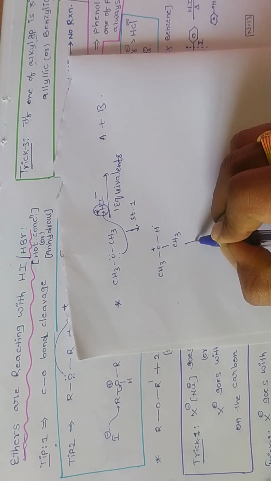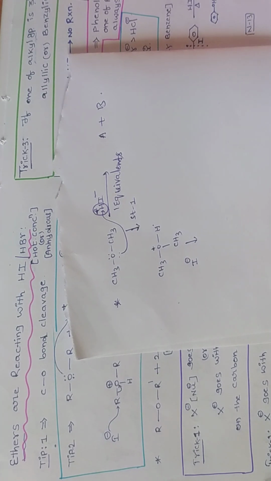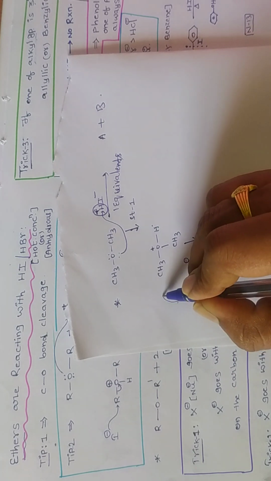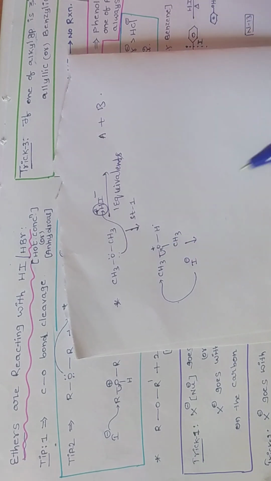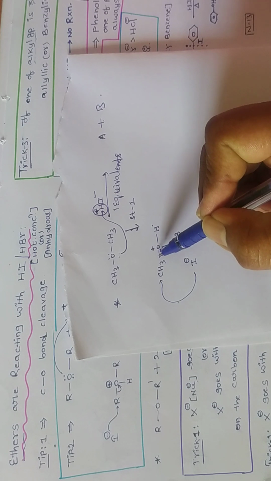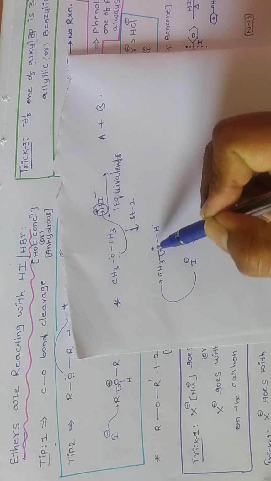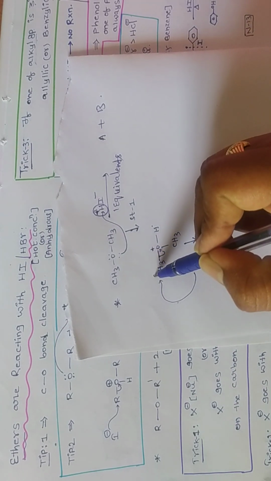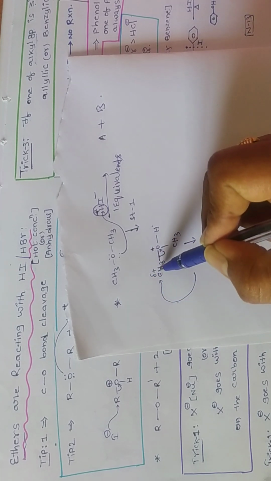Step number 2: attacking of nucleophile. Here what is the nucleophile? I minus is the nucleophile. Now this nucleophile attacks this carbon from the back side, then this oxygen takes the electron from the front side. Oxygen is having the positive charge, which means unstable. So this oxygen takes the electron from this carbon or this carbon, any carbon, because both carbons are same. Oxygen is taking the electron from this carbon, so this carbon will have partial positive. So therefore iodine is attacking this carbon.